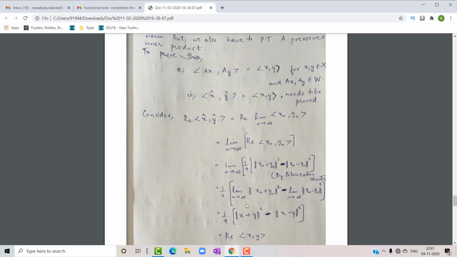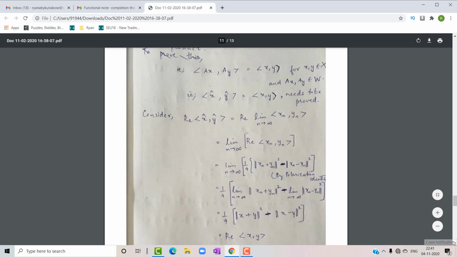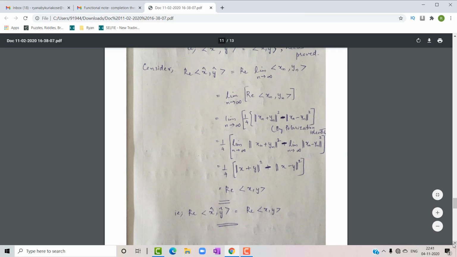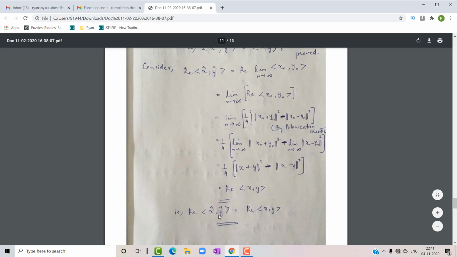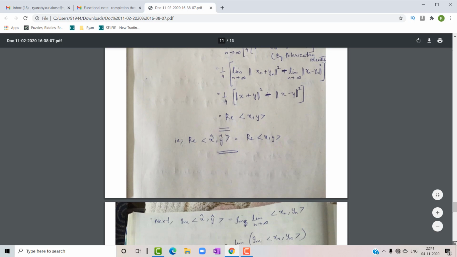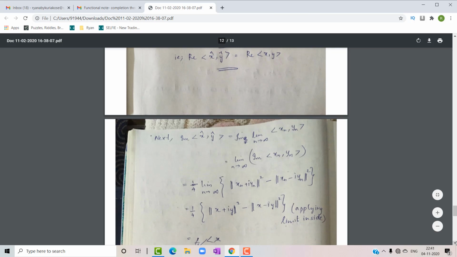This part is nothing but norm of x plus y the whole square, and this part is nothing but norm of x minus y the whole square, which is equal to the real part of the inner product of x comma y. So we have got that the real part of the inner product of x cap, y cap is equal to the real part of the inner product of x comma y. Next we have to prove the imaginary part in a similar way.